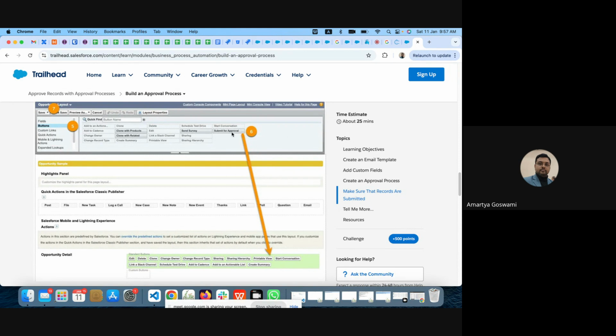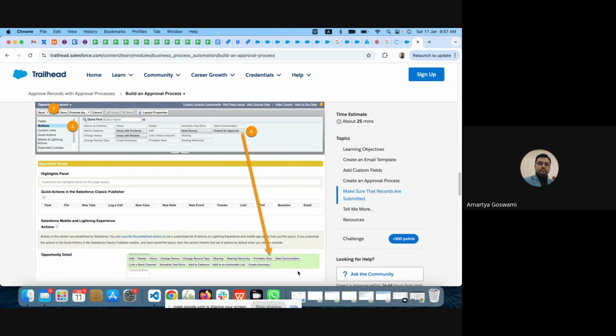Here you can see this submit for approval button. We just put that in the record, and when someone clicks on submit for approval, at that time it will go for approval. Say I have to prepare my TA bill and put the specific details there. I will put all these details, and when my request is ready, I will hit submit for approval.